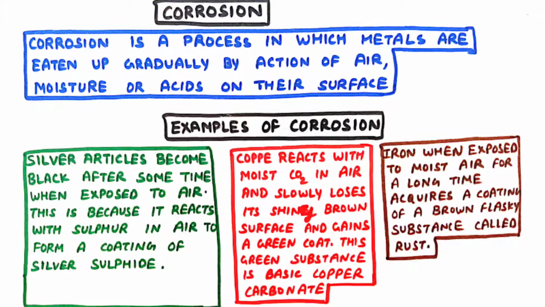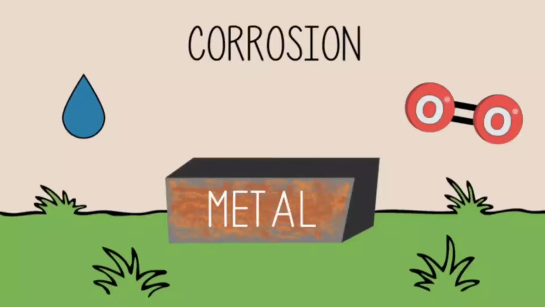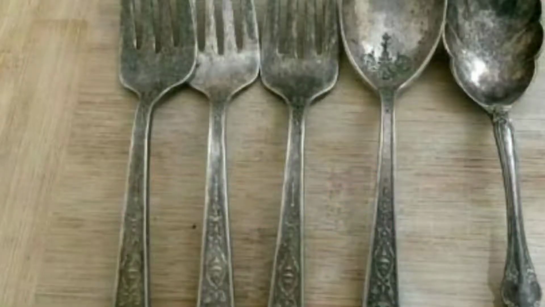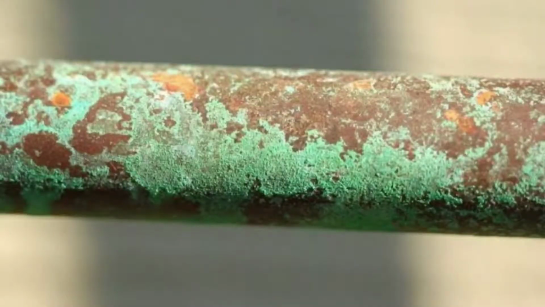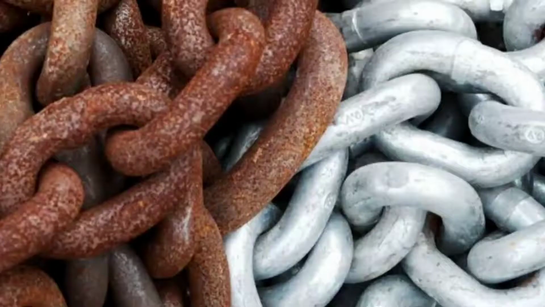So now let us see corrosion. So corrosion is the process in which metals are eaten up gradually by the action of air, moisture or acids on the surface. For example, silver articles become black after some time when exposed to air. This is because silver reacts with sulfur in the air to form a coating of silver sulfide. Similarly, copper reacts with moist carbon dioxide in the air and slowly loses its shiny brown surface and gains a green coat. This green substance is basic copper carbonate.